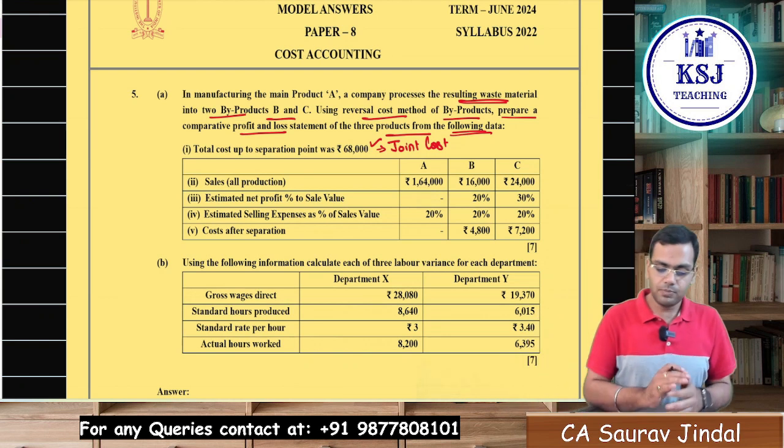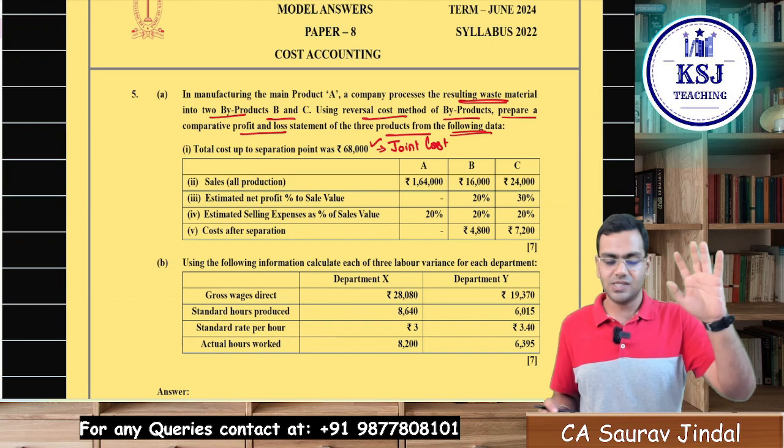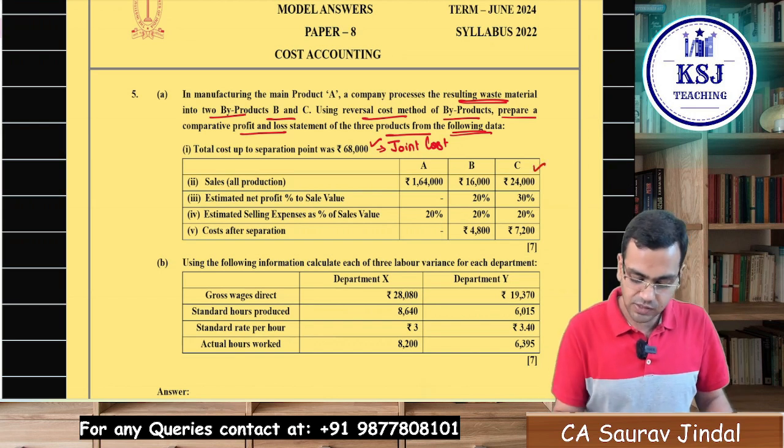Sales, all production. There is no closing stock or nothing. Whatever you are producing, you are selling, right? For all the three products, these are the byproducts, right? And this is your main product.